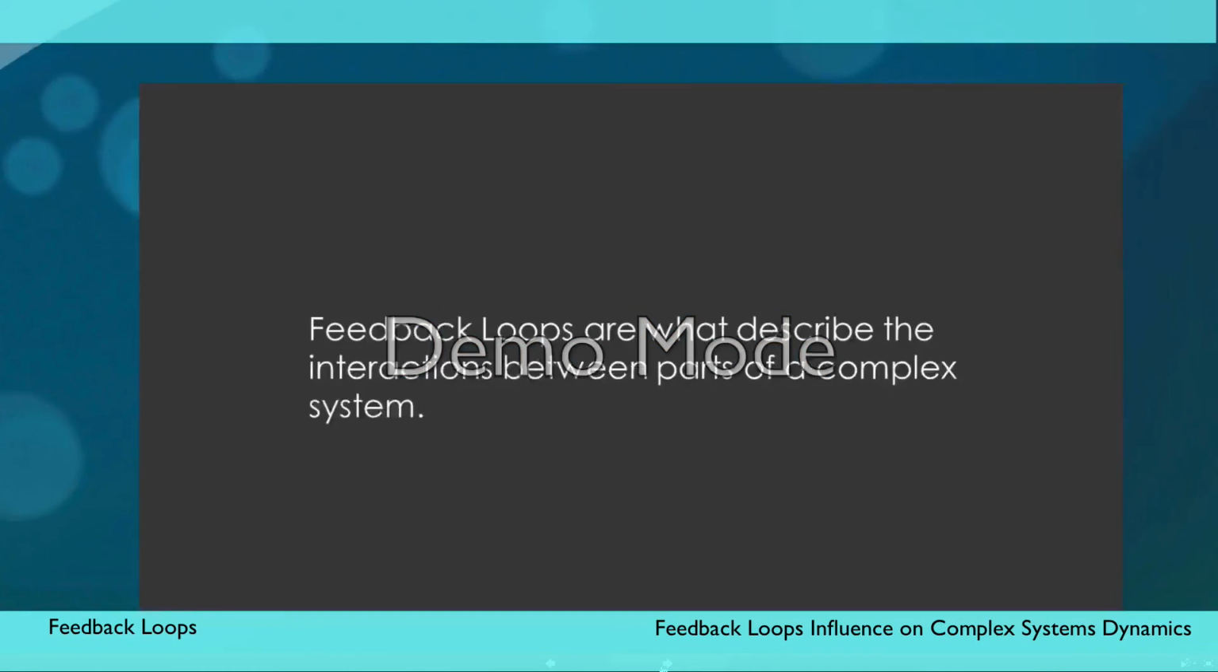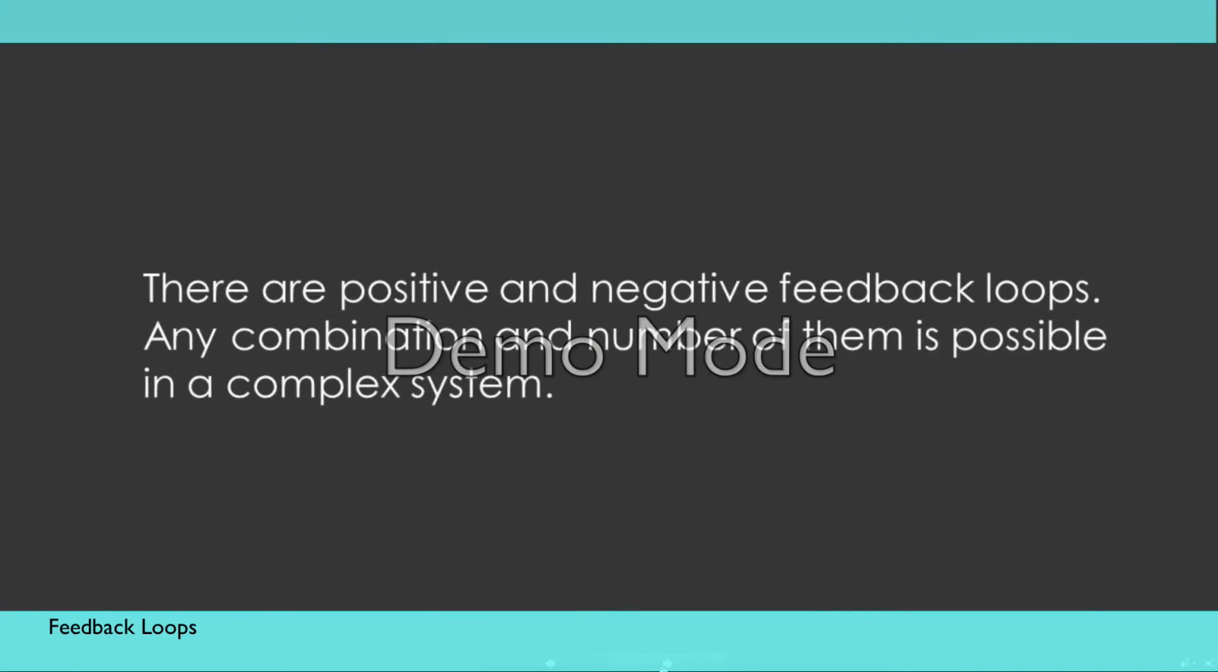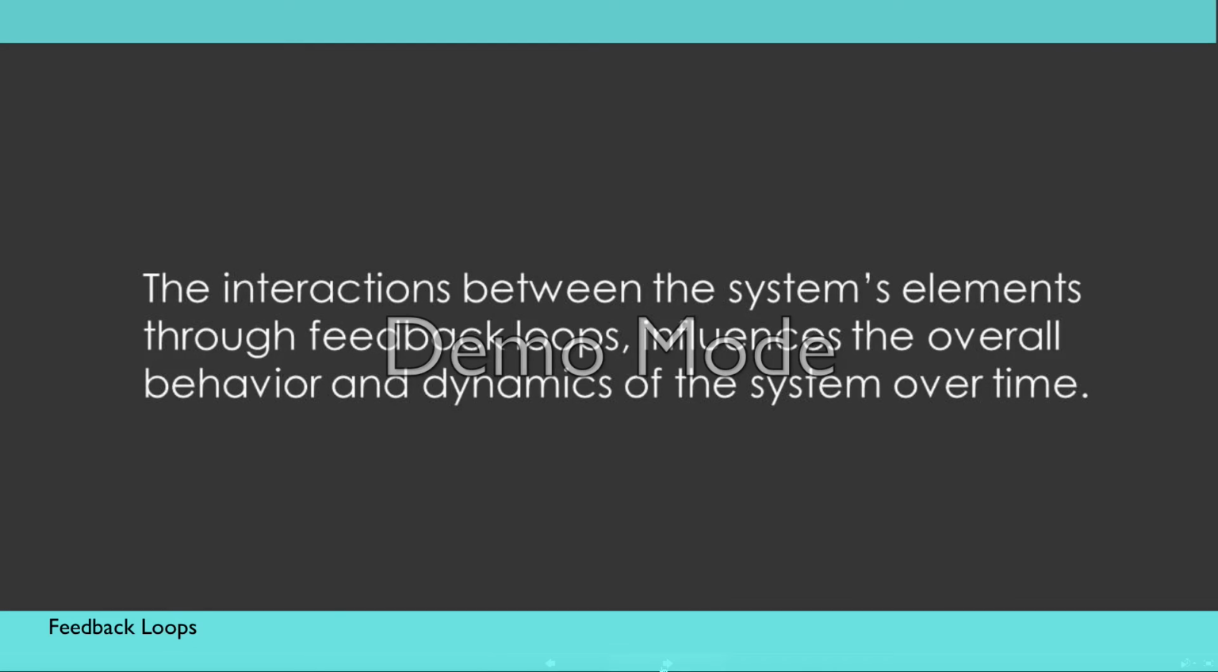Recapping the learning from this module, we can say that feedback loops are what describe the interactions between parts of a complex system. There are positive and negative feedback loops. Any combination and number of them is possible in a complex system. The interactions between the system's elements through feedback loops influence the overall behavior and dynamics of a system over time.